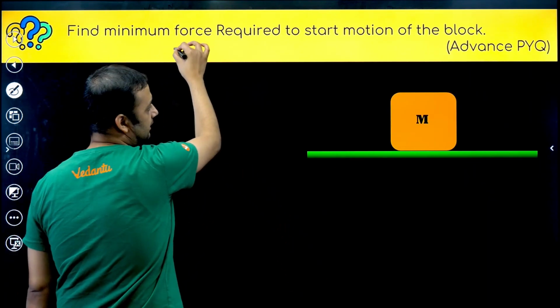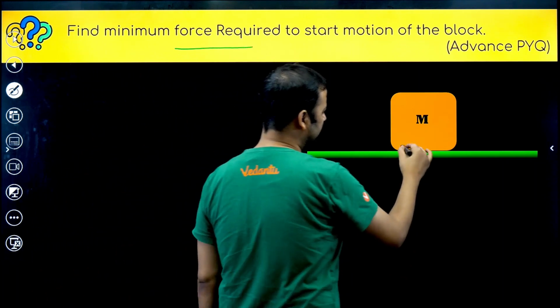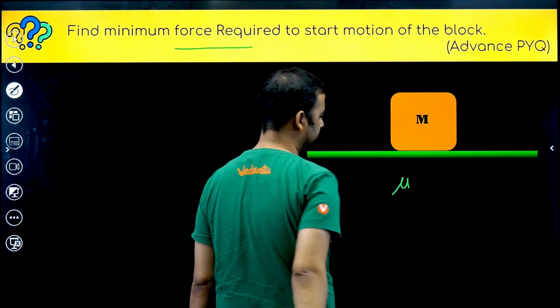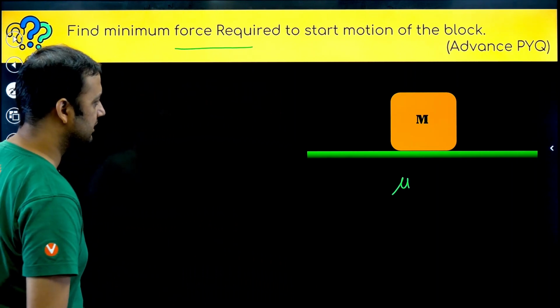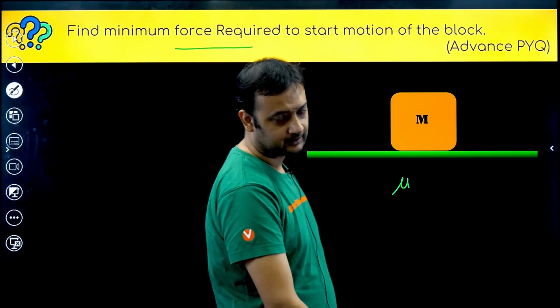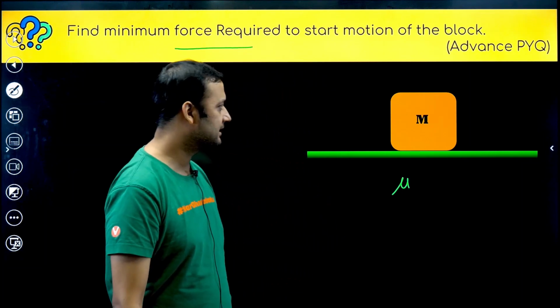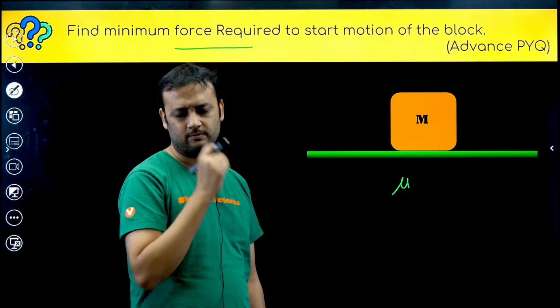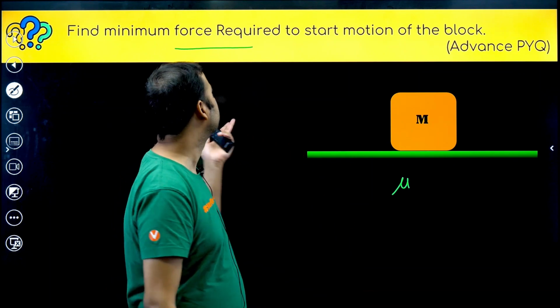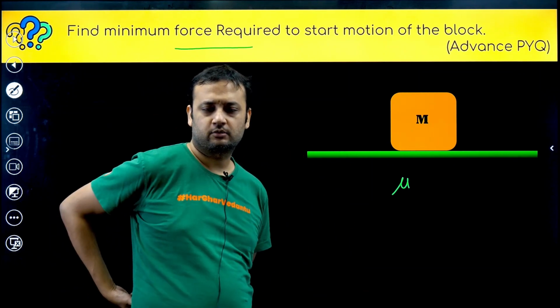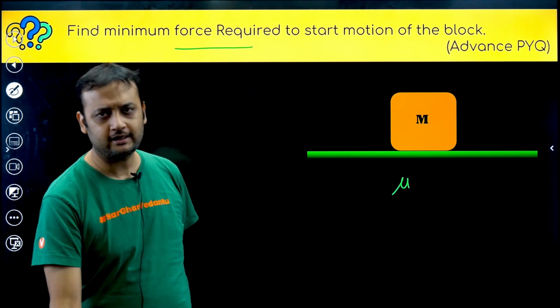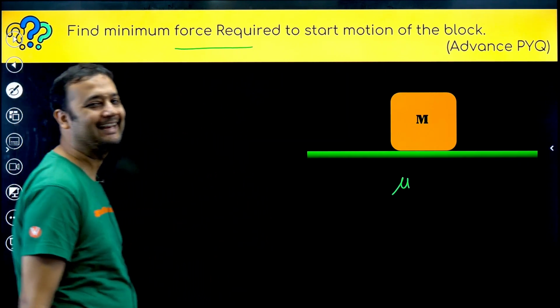Okay, now this is a very nice question. Find the minimum force required to start the motion, and the coefficient of friction is mu. You can call it static or kinetic. This is an advanced question. Many of you would simply say that just now we discussed so much, minimum force required to move the block is mu s n. So answer should be mu s into n, right? Wrong.